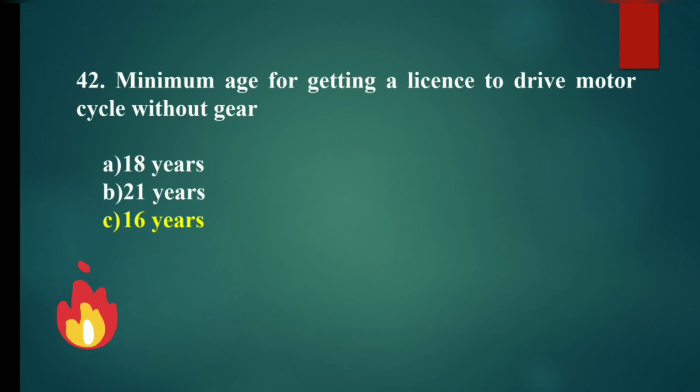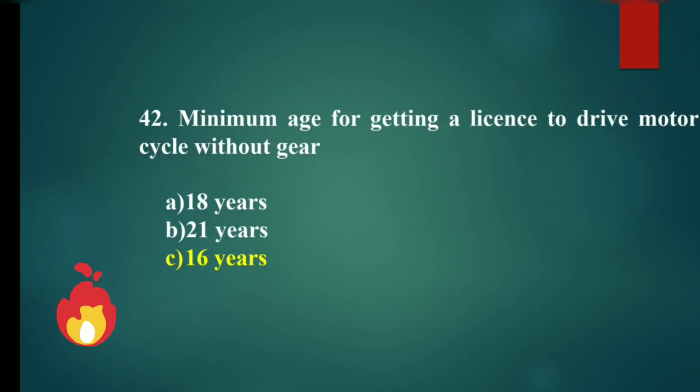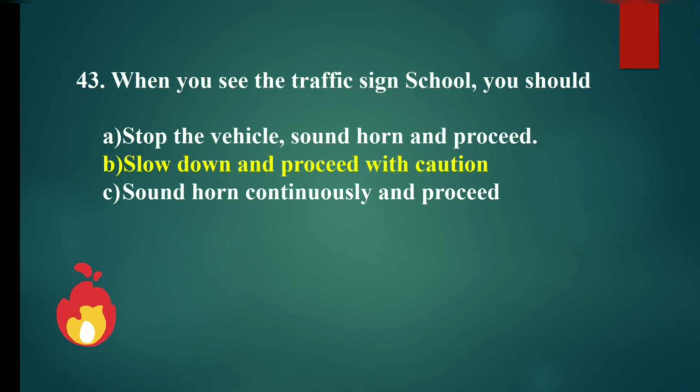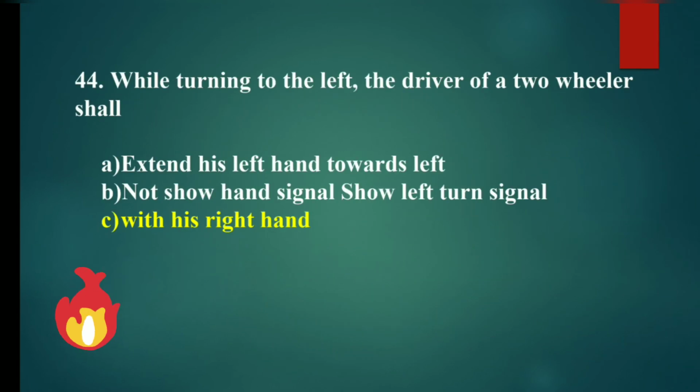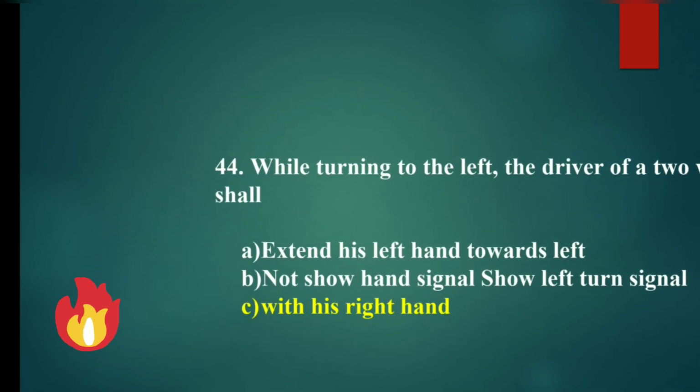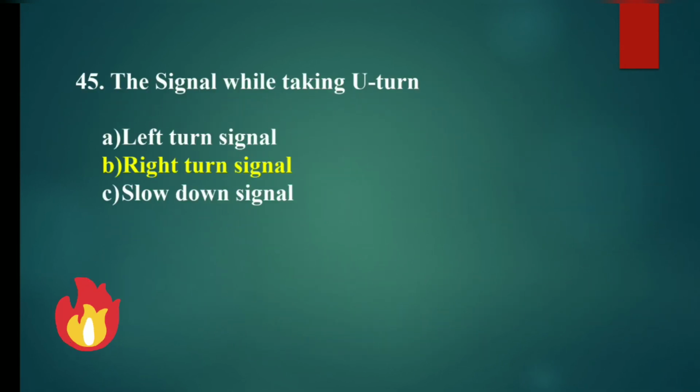Minimum age for getting a license to drive a motorcycle without gear is 16 years. When you see the traffic sign school, you should slow down and proceed with caution. While turning to the left, the driver of a two-wheeler shall, with his right hand, show the sign.